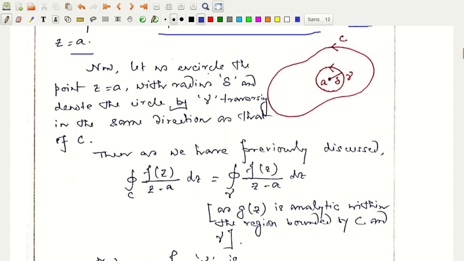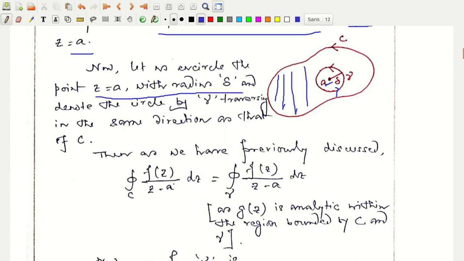What do I do? Let us just encircle the point z equal to a with a radius delta and denote that circle by gamma, say, and gamma traverses in the same direction as C. So within this region enclosed by C and gamma, g of z is analytic.